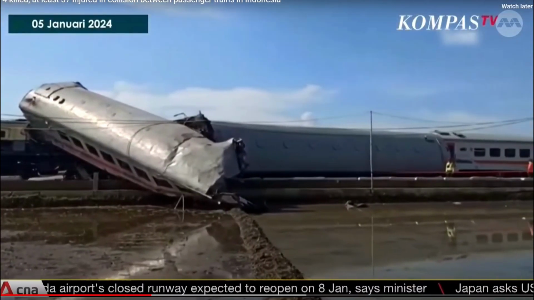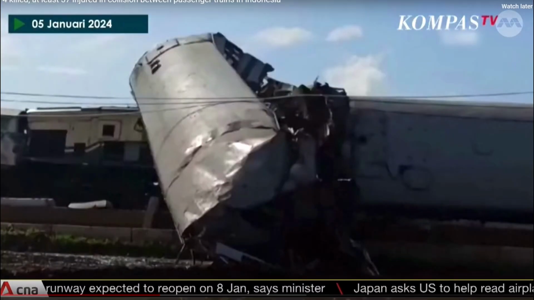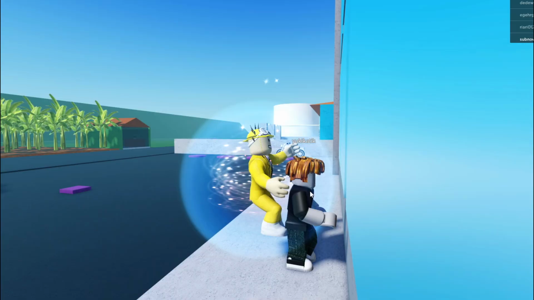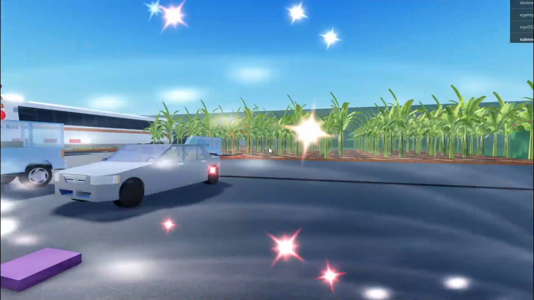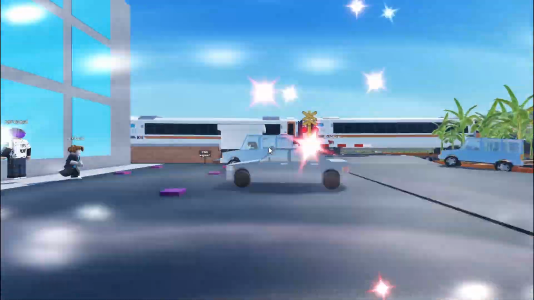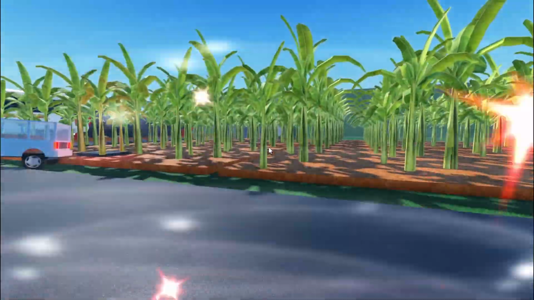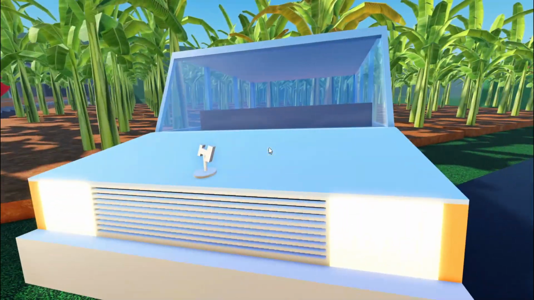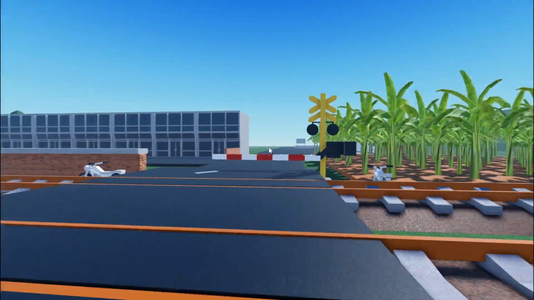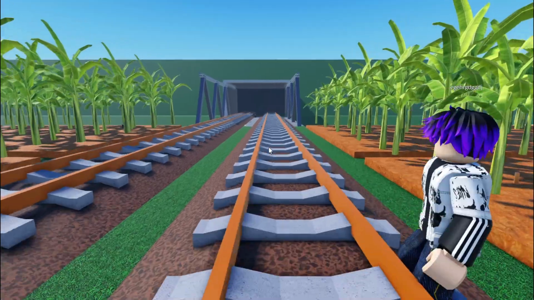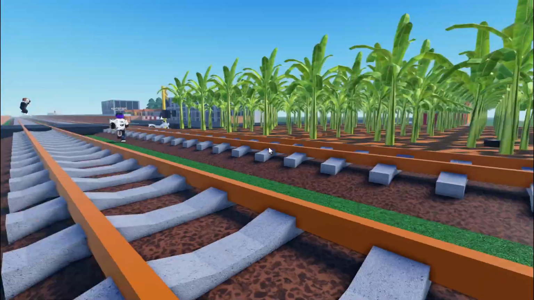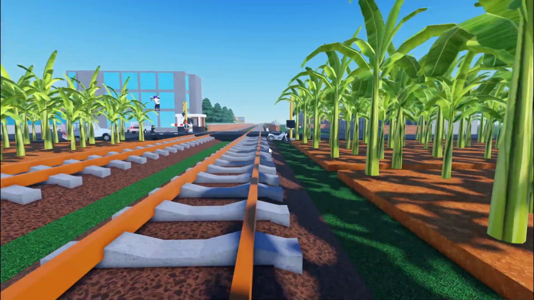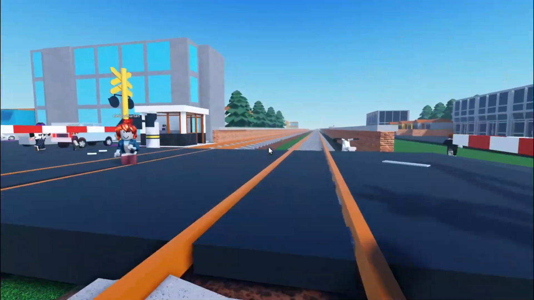This was a head-on collision. 2 trains at the same time. 4 people died and so many people were injured because this is a head-on collision. This happened in Indonesia. Oh yeah, this is the island of Java, everybody. If you don't know, the island of Java in Indonesia has lots of sugarcane, lots of palm trees, and random trucks like this Mercedes-Benz. It is going super fast. Yeah, with a train like that going 100 miles an hour, you expect something to happen because that train was going way too fast. I'm talking about way too fast.